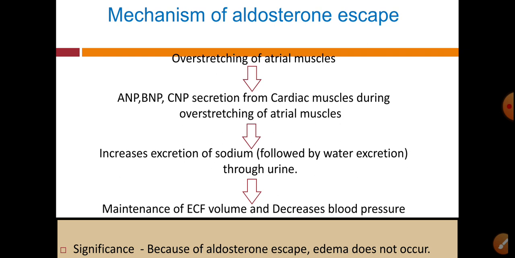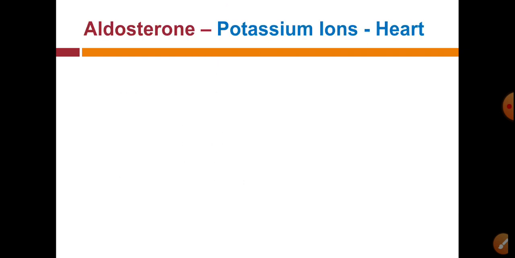Edema would develop due to increased ECF volume, but this escape phenomenon maintains the ECF volume, so edema does not occur.